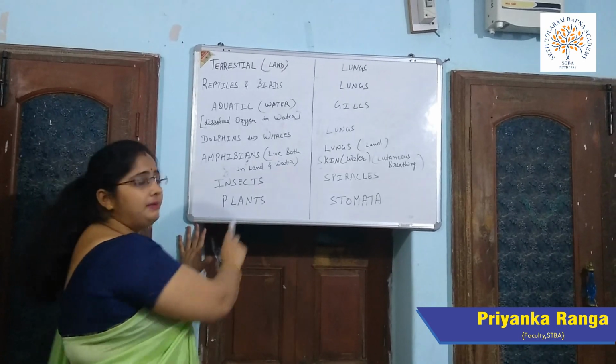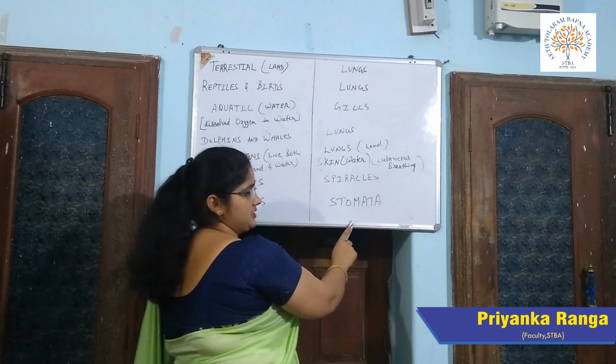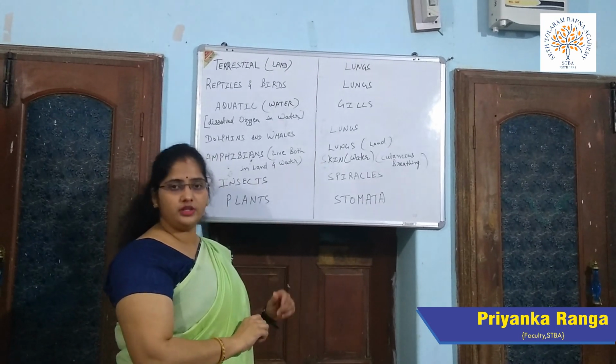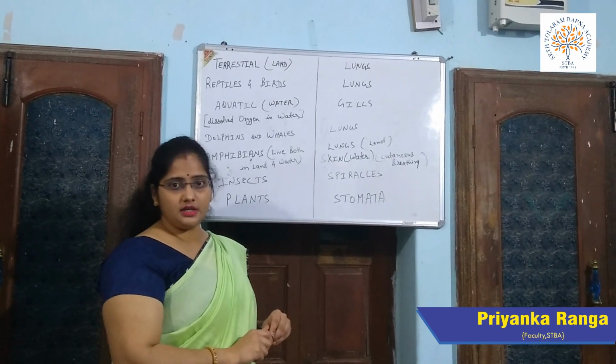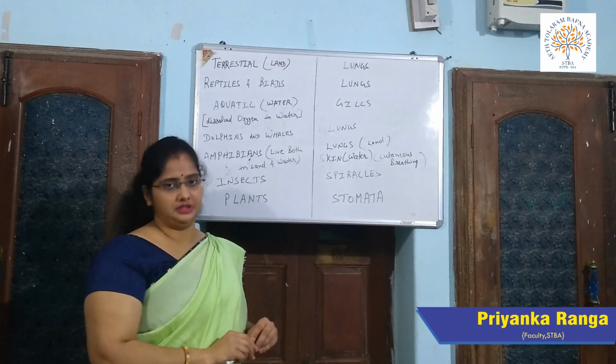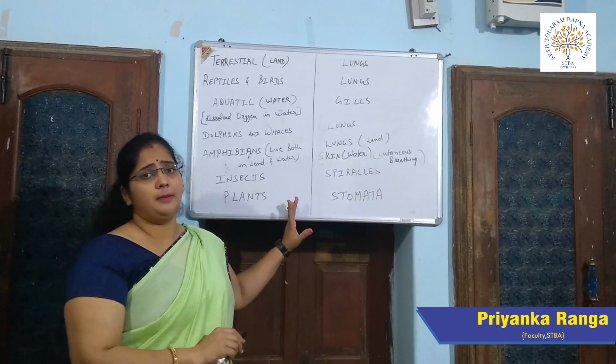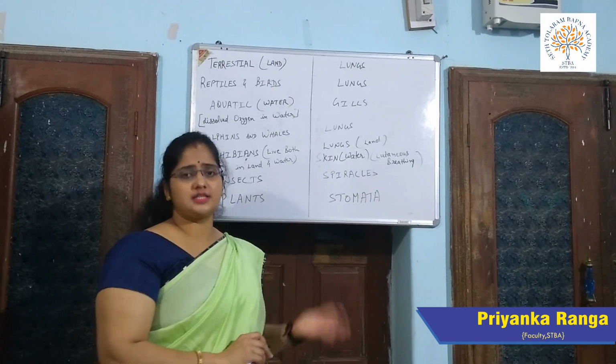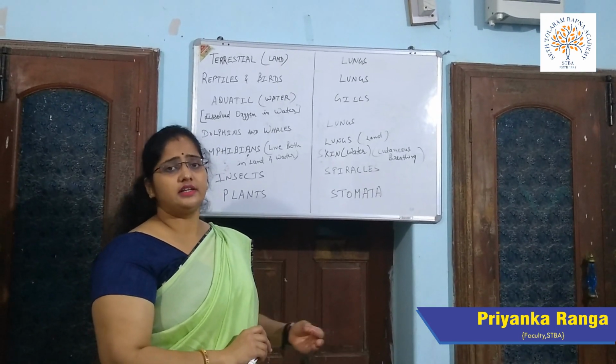Now plants breathe through the stomata. What are the stomata? Stomata are the tiny holes found on the underside of the leaves that are used by the plants for the process of breathing. This is the first basis for the differentiation between plants and animals. Now we'll move to the next basis, that is food.